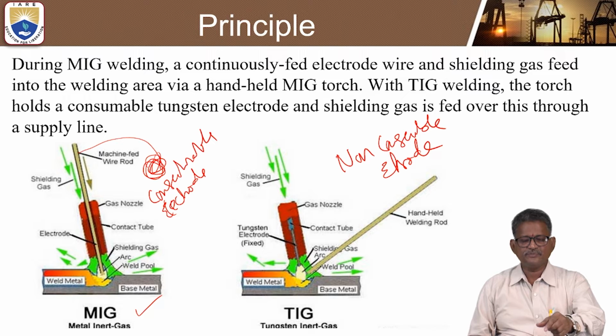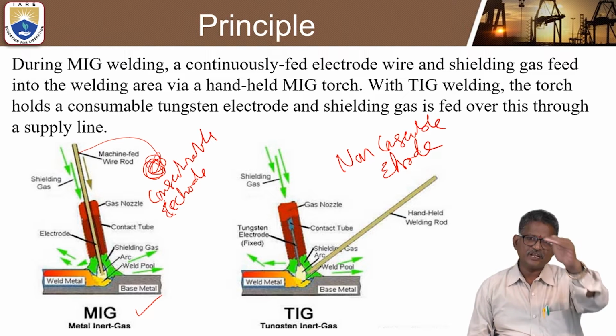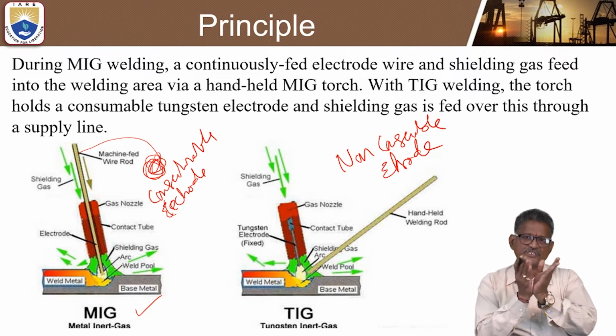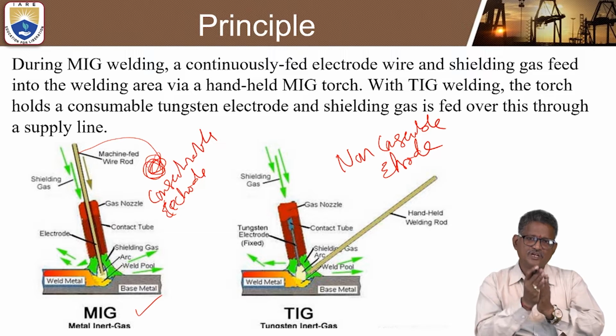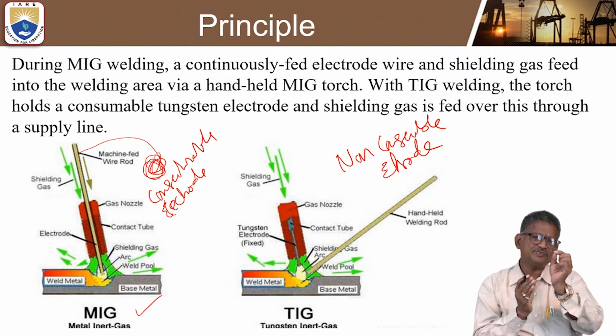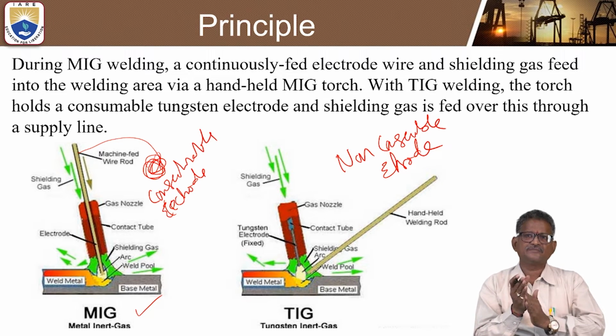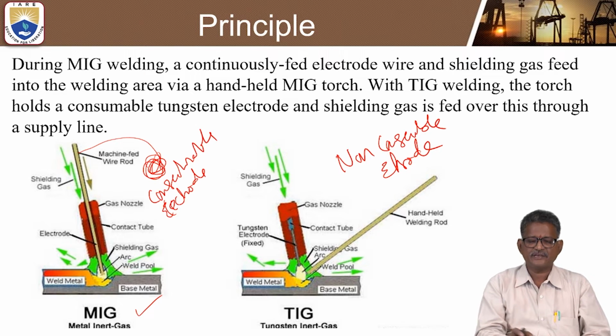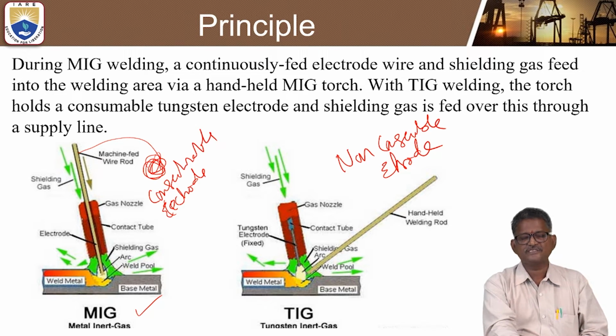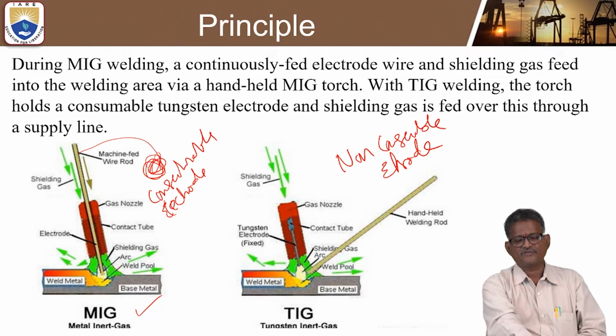So let us see MIG welding. There will be a consumable electrode fed continuously through the machine rollers, consumed as required. From the gun a spark is initiated, and the spark generates heating so that the weld can be performed, joining the two metals together.